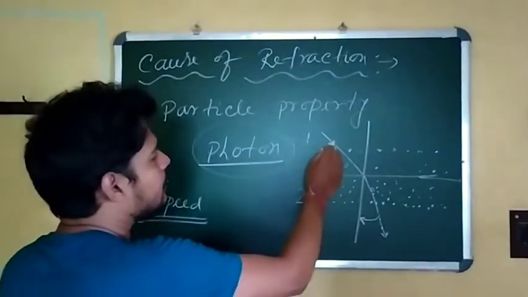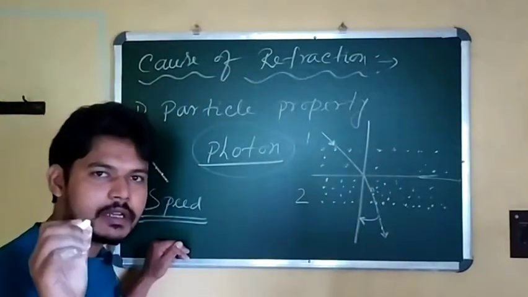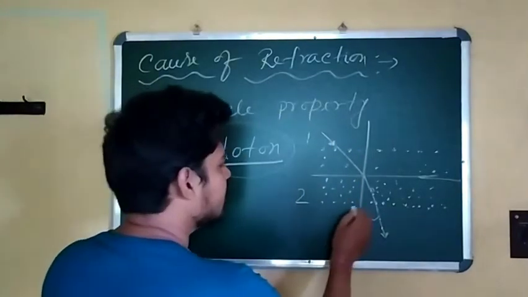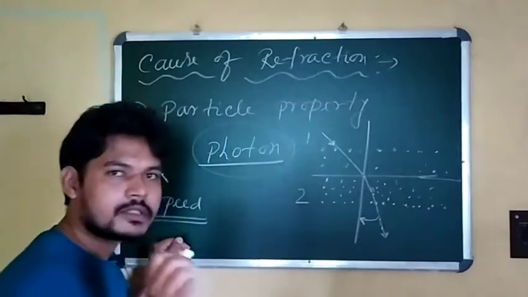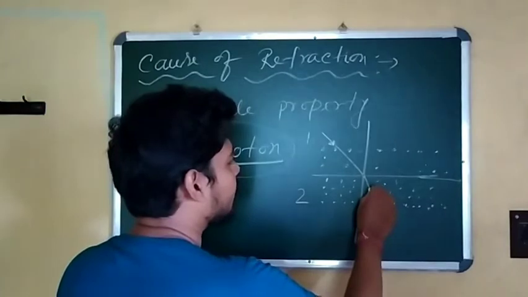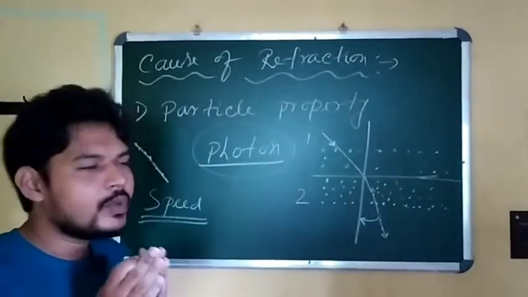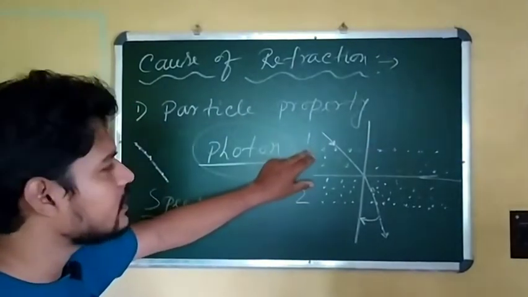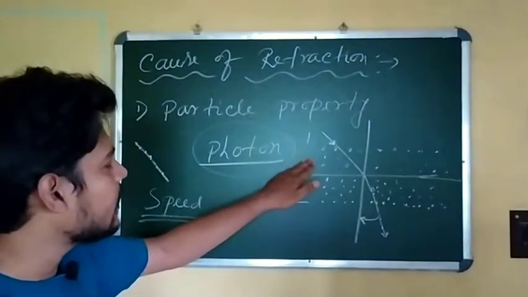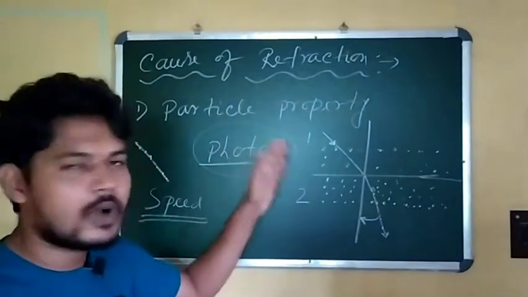So in a medium where fewer molecules and atoms are present, the speed of the light increases, and in a medium where the number of molecules and atoms is high, then as the number of collisions increases, the speed of the light decreases. So we can see there is a change in the speed of light when light comes from one medium to another.